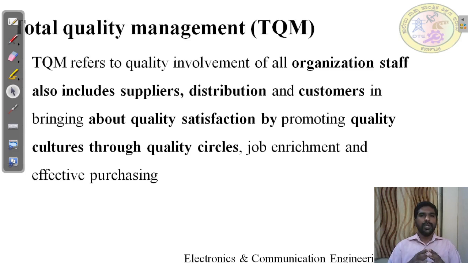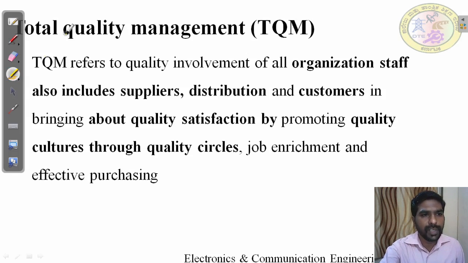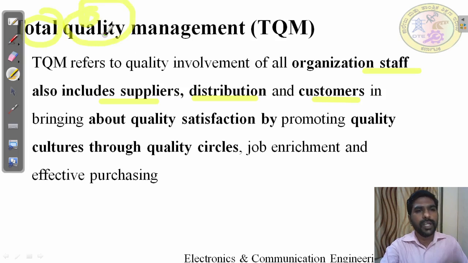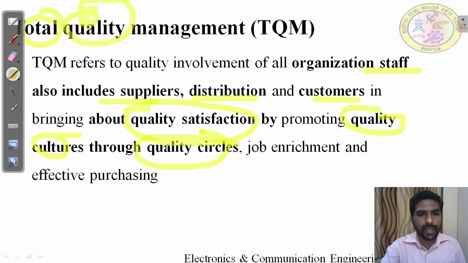First, what is meant by TQM? TQM is total quality management. See here the word total. Total means everyone, all, overall, all the people. That means supplier, distributor, employee, customer, all of them are included to maintain the quality in a product. They want to ensure that the quality is there in the product, and quality satisfaction is achieved by quality culture through quality circle.